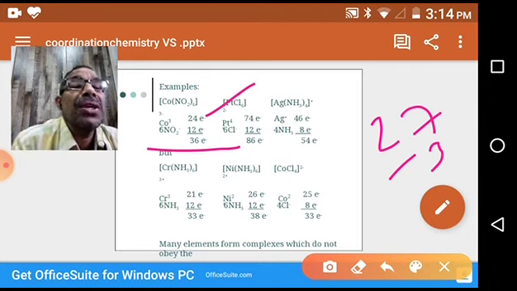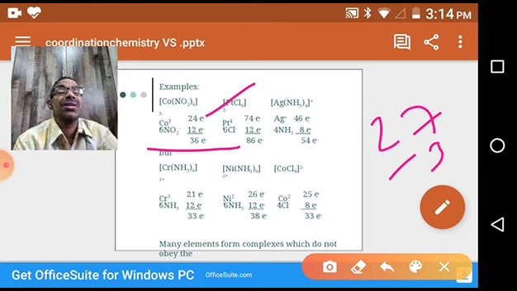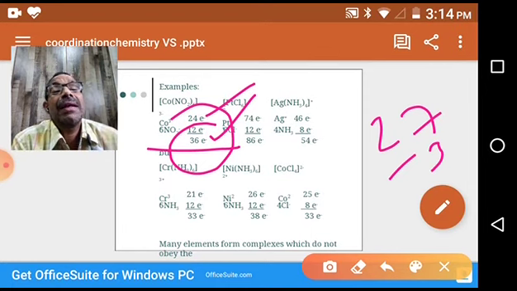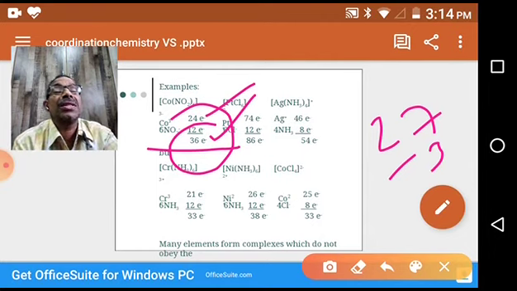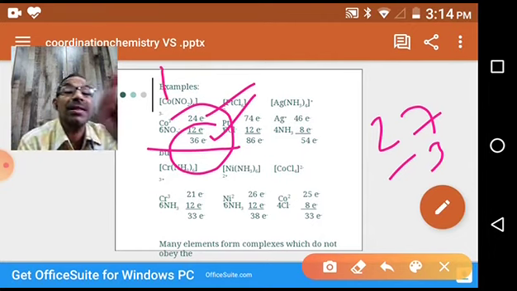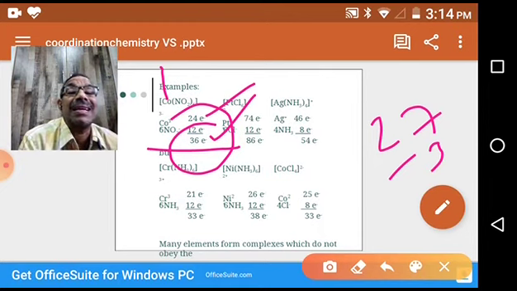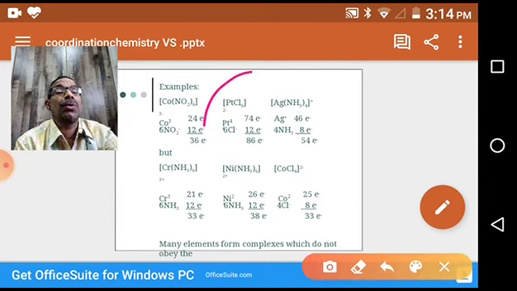Then the gaining of electrons from ligands: 6 ligands, all monodentate, so 6 into 2, 12 electrons. By adding 24 and 12, we get 36. This is stable. Why stable? It attained the nearest inert gas electronic configuration, thereby it is stable. So the effective atomic number of the metal in this complex is 36. It is stable.